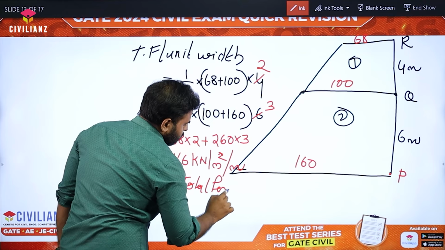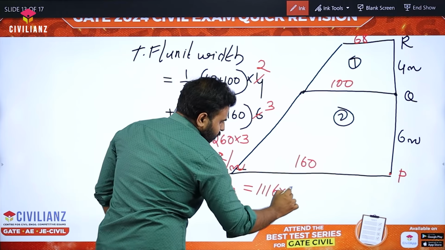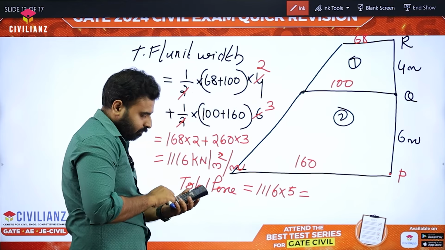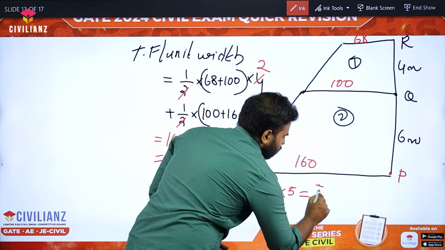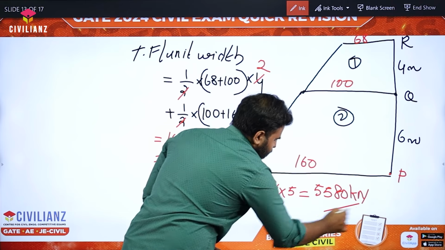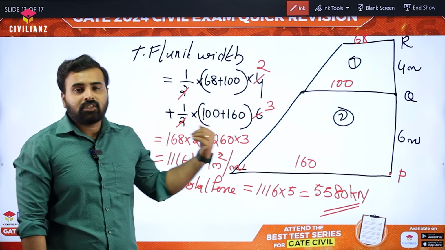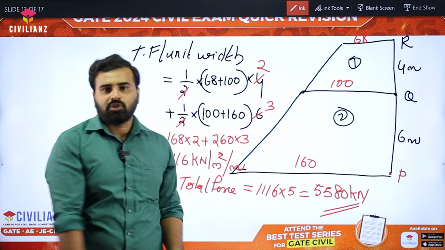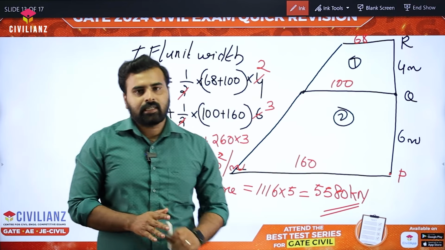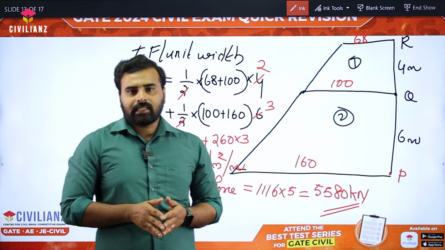Total force is equal to 1116 into 5, and we get 5580 kilonewton. So this is the answer for this question. This is an interesting question, and it carries a weightage of 2 marks. So these are the 4 questions from fluid mechanics in the Forenoon section. Hope you have understood this.